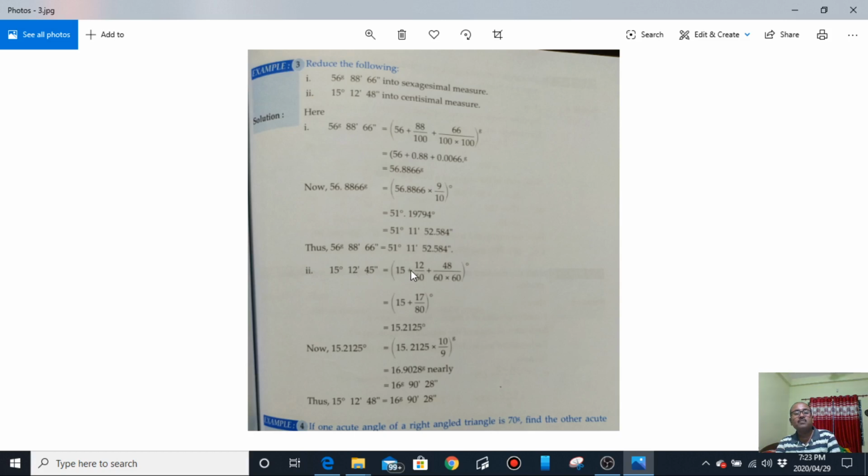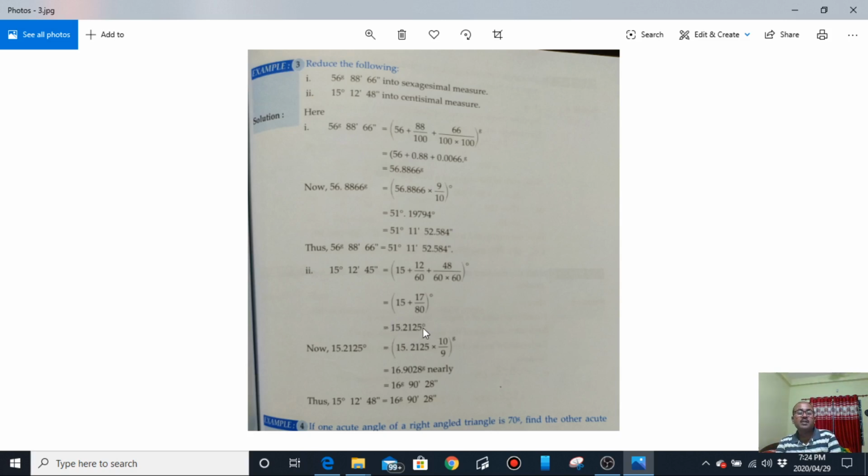So 15 plus minute by 60 plus second by 60 into 60. Now these are all in degree. So combine it, it is 15.2125 degree. So this degree with minute and second has been converted into a fraction of degree. 15 is the whole number, this is the fraction of a degree.